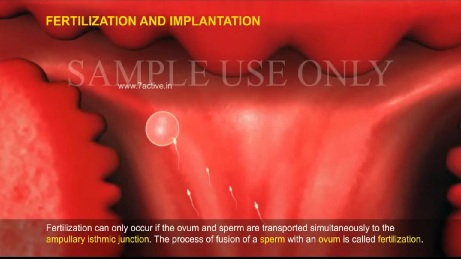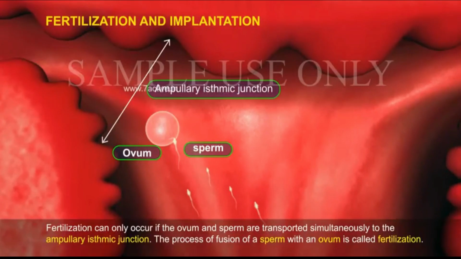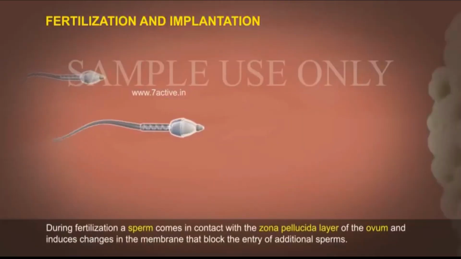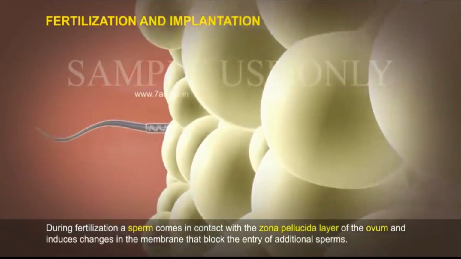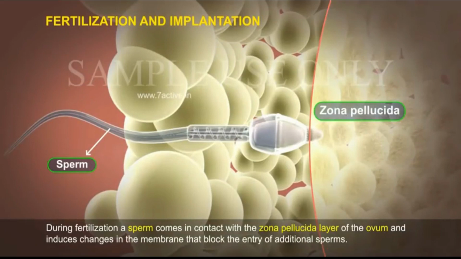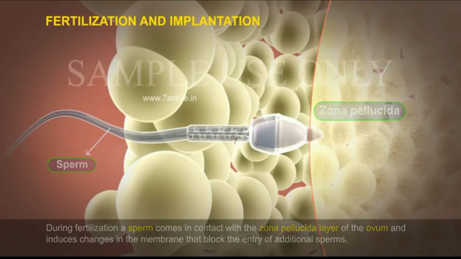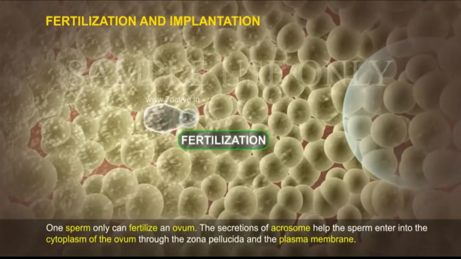Fertilization can only occur if the ovum and sperm are transported simultaneously to the ampullary isthmic junction. The process of fusion of a sperm with an ovum is called fertilization. During fertilization, a sperm comes in contact with the zona pellucida layer of the ovum and induces changes in the membrane that block the entry of additional sperms. One sperm only can fertilize an ovum. The secretions of the acrosome help the sperm enter into the cytoplasm of the ovum through the zona pellucida and the plasma membrane.